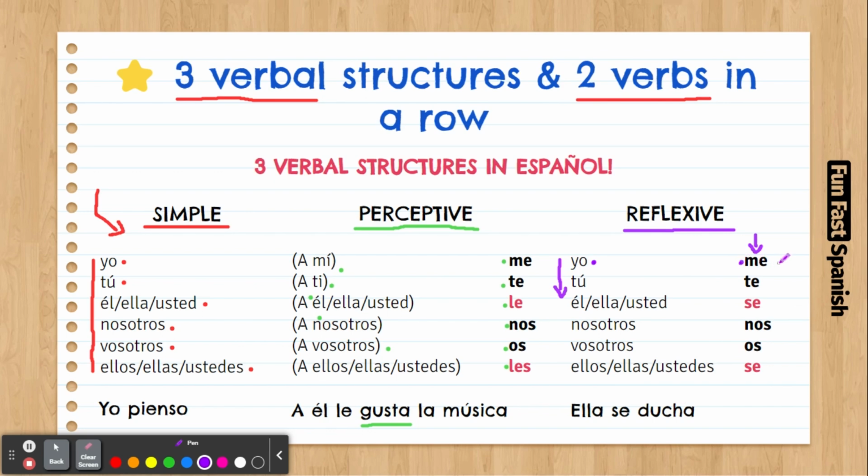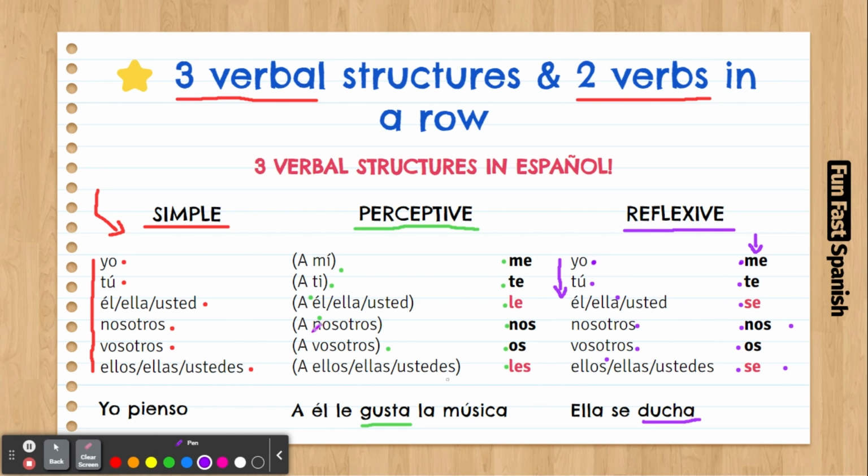Yo me ducho. Tú te duchas. As you can see, the verb duchar is changing. Ducho, duchas, ducha. Ella se ducha. Nosotros nos duchamos. Vosotros os ducháis. Ellos se duchan. So the verb duchar is conjugated for every single personal pronoun.